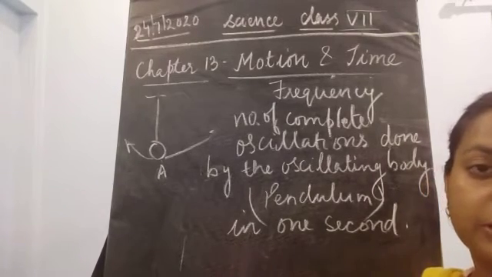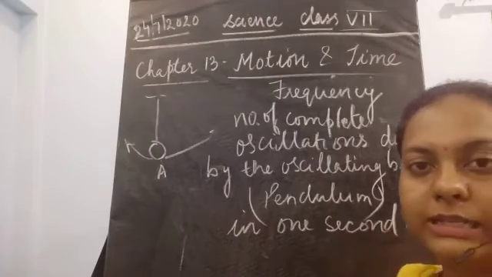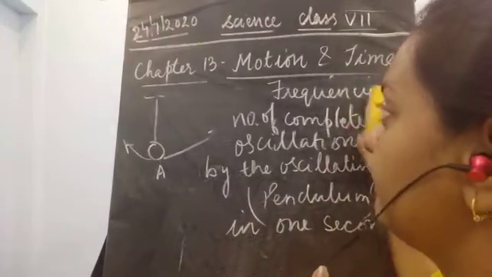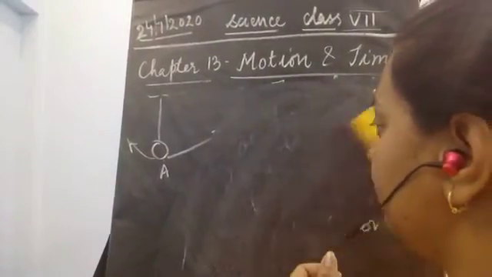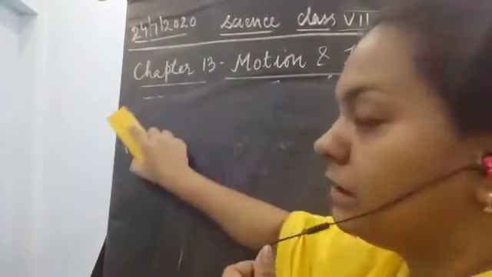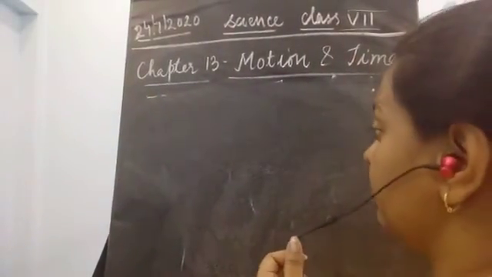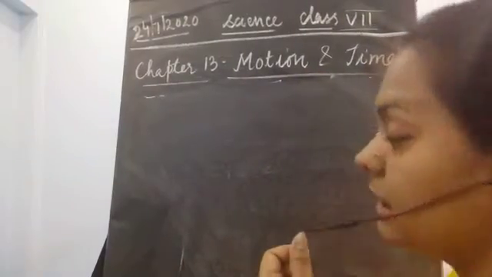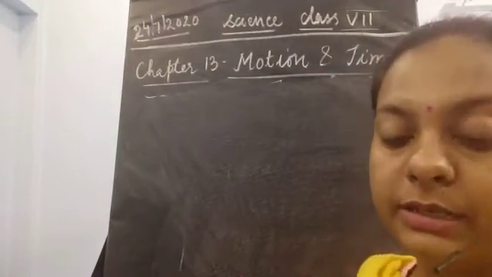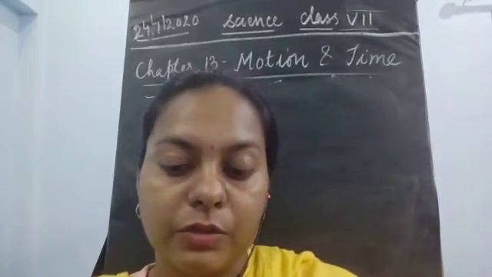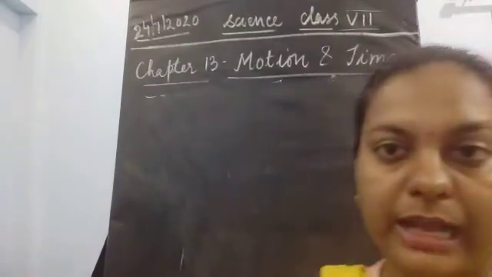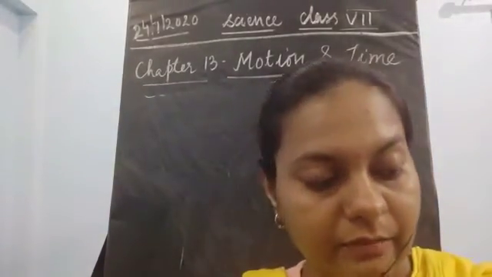Next we discussed the time period. So this was about oscillatory motion, where time period means the complete time taken to complete one oscillation, whereas frequency means the number of complete oscillations completed in 1 second. This oscillation could also be known by another word, the vibration.